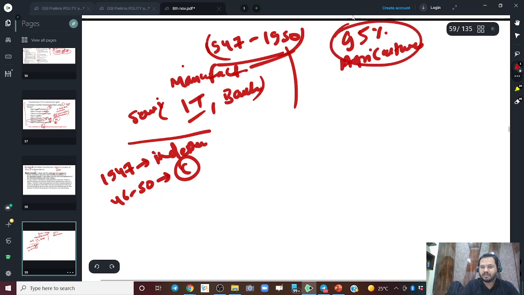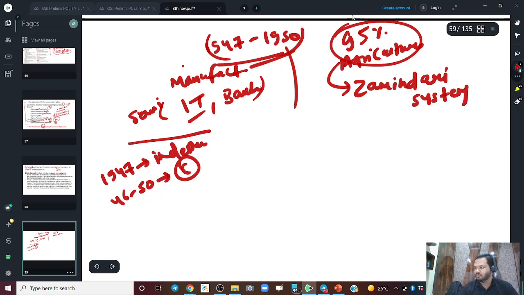During the British time there were systems like the zamindari system, right? So you know what is a zamindar? Can anybody guess who was a zamindar?